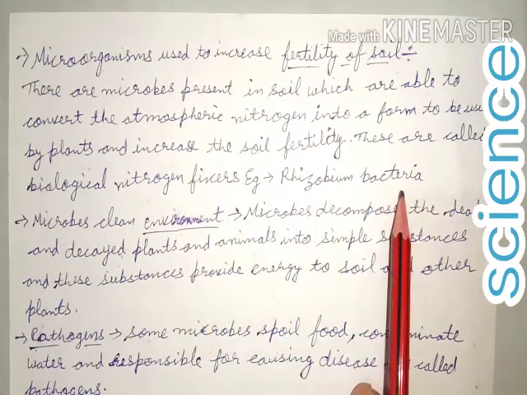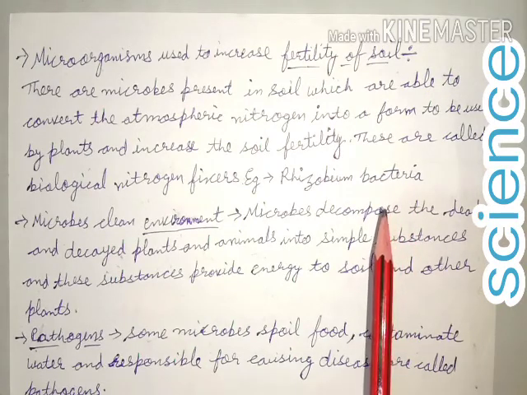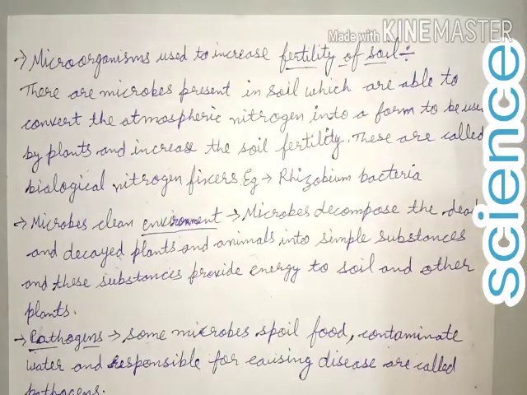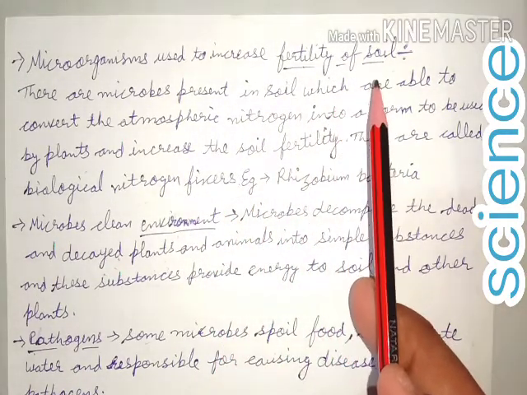Example, rhizobium bacteria. Means there are bacteria present in soil, or we keep the bacteria in the soil, so that these bacteria help the plants to take atmospheric nitrogen. These bacteria take atmospheric nitrogen and convert it into nitrogenous compounds so that plants and soil can use them, because plants cannot take the atmospheric nitrogen directly. So that's why microbes are used to increase soil fertility.